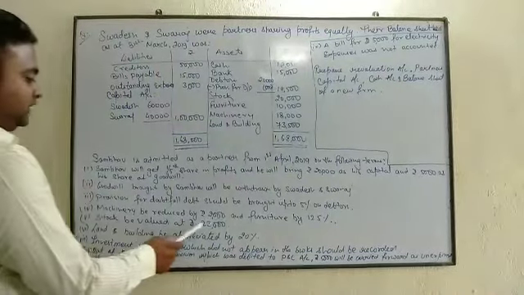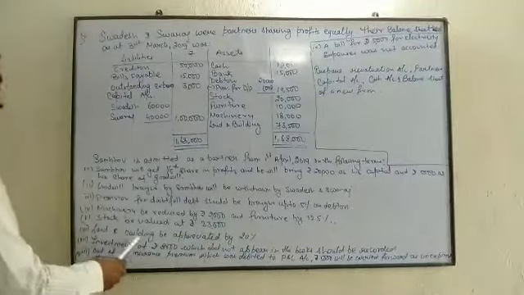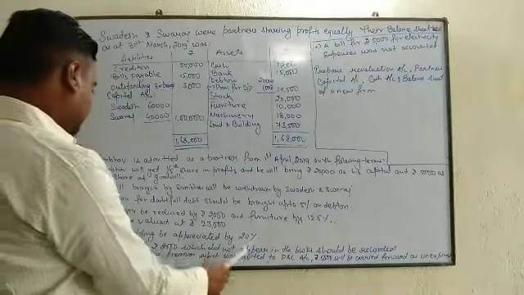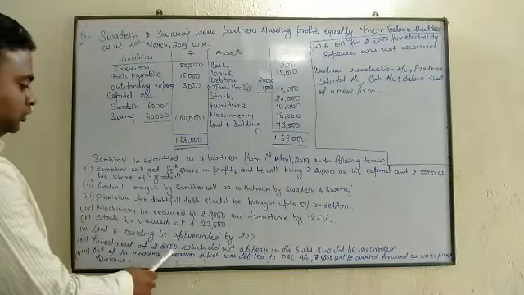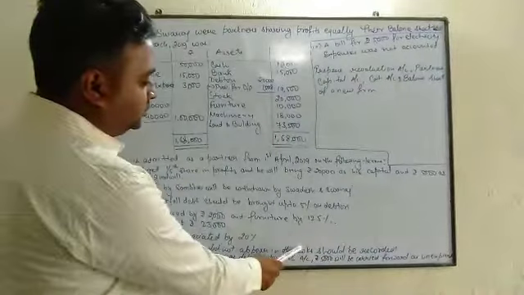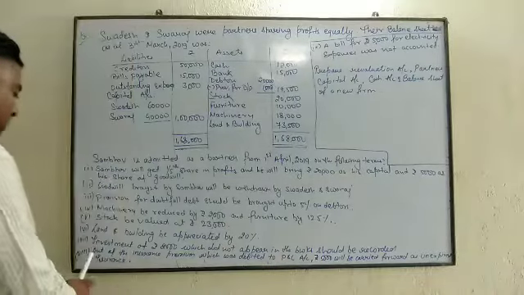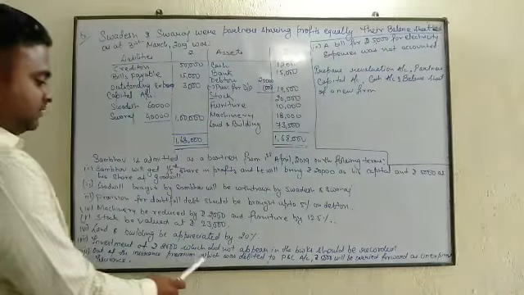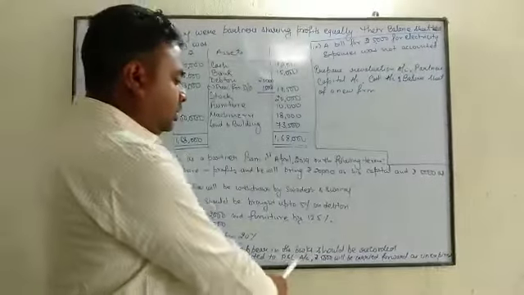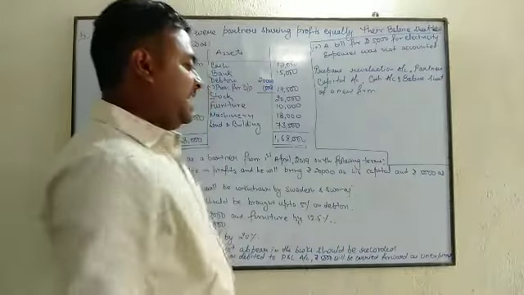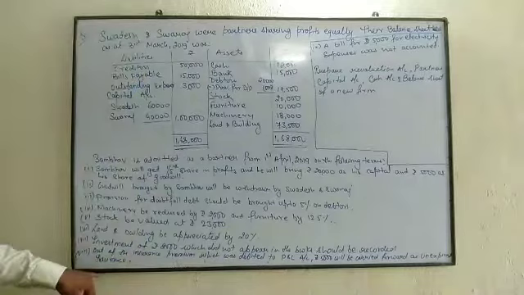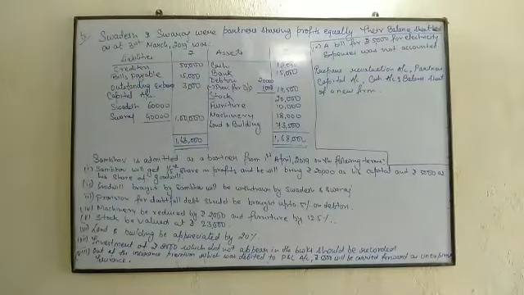Stock be valued at rupees 23,000. Land and building be appreciated by 20%. Investment of rupees 2,000 which did not appear in the books should be recorded. Out of the insurance premium which was debited to profit and loss account, rupees 5,000 will be carried forward as unexpired insurance. Right?